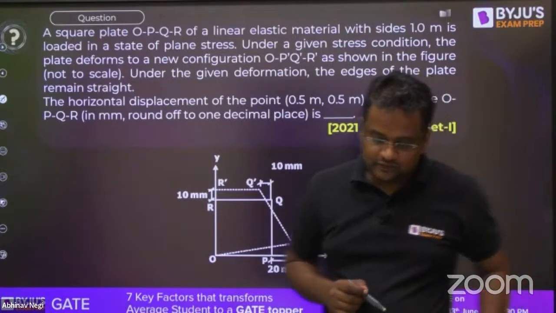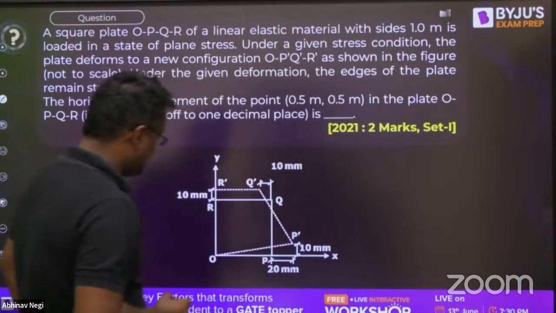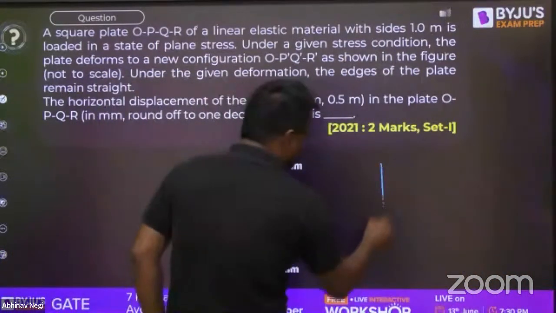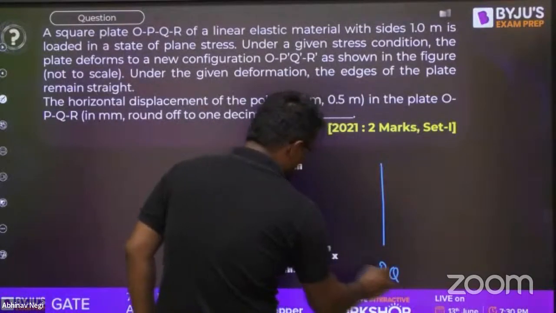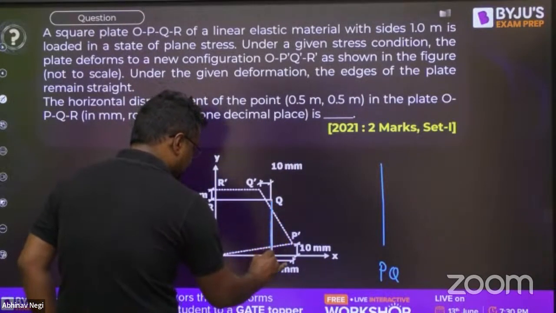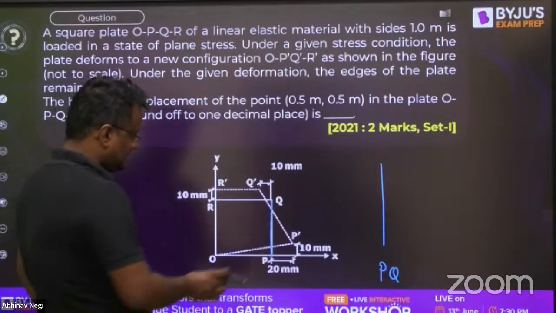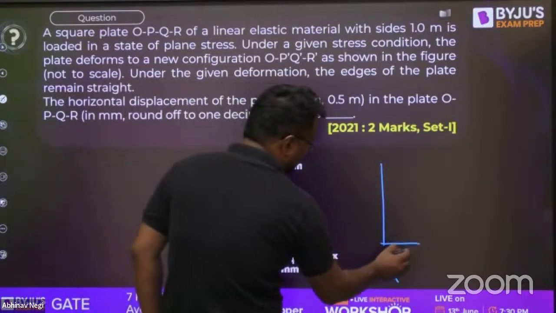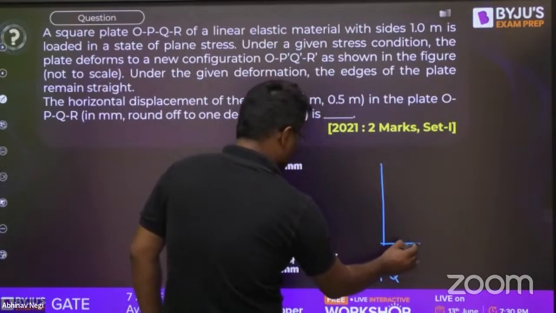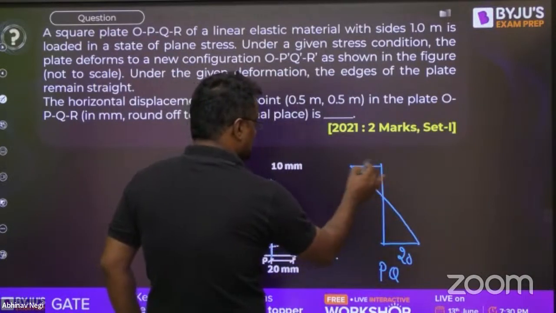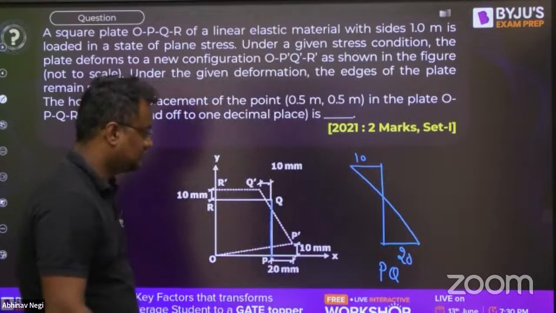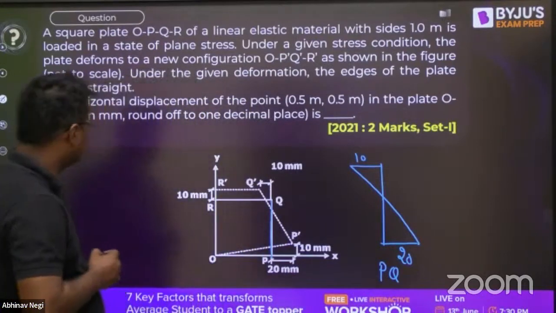Now, if I tell you the FBD of the PQ member, this is the PQ member. For the PQ member, I'm only going for the horizontal displacement, 20 mm, and here 10 mm. This is 20 and here it is 10. This is for PQ, this blue one.